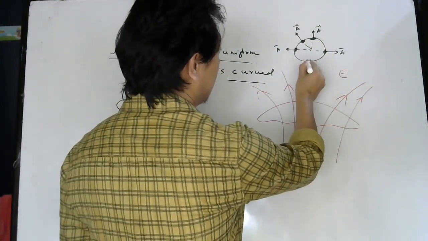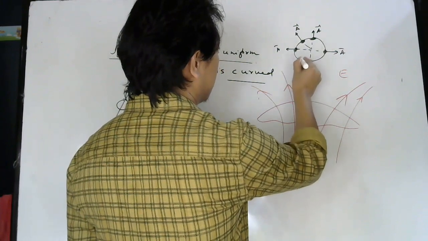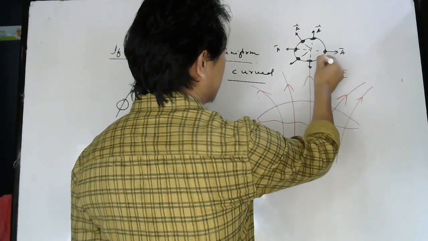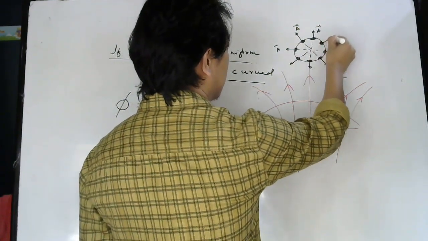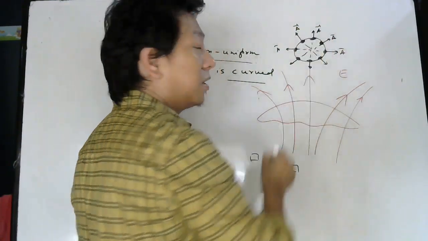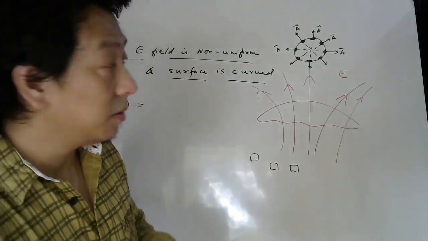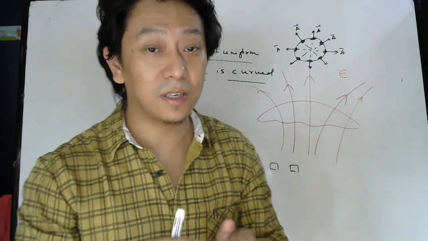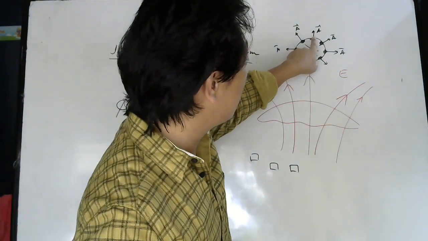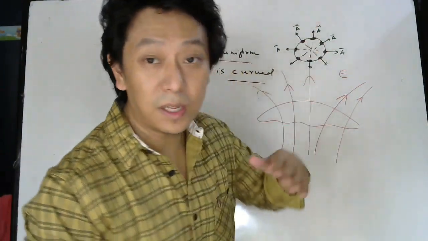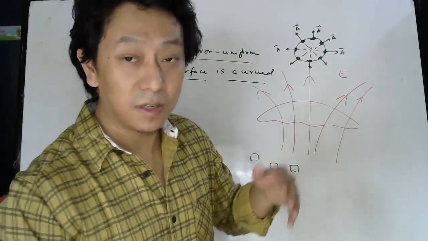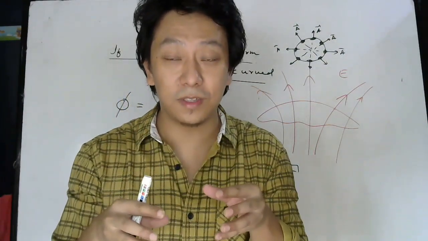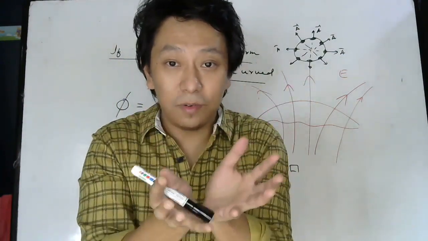Similarly, the area vector here will be like this, here like this, here like this. So all these are directions of area vector, but not for the whole sphere. The whole sphere will not have a unique direction, but this small part will have some. This small part can be taken like a plane surface, right? I just told you that using small plane surfaces, they stitch and make a round surface.